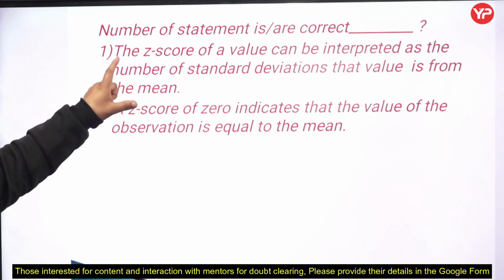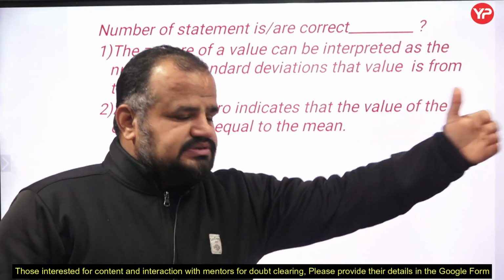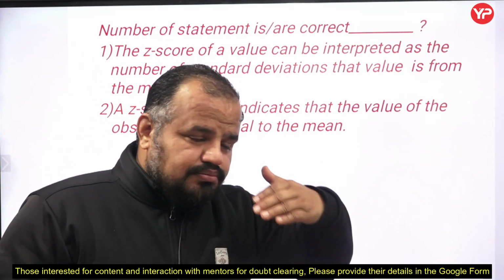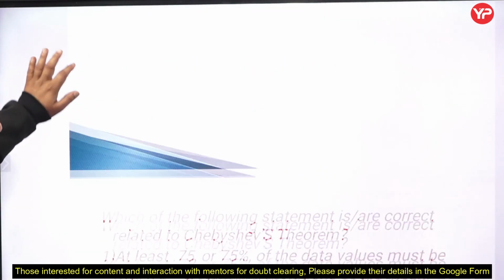So what is the main purpose of the Z score? Finding out how far a particular value is, in terms of standard deviations, from the mean. That is the main purpose of finding the Z score.